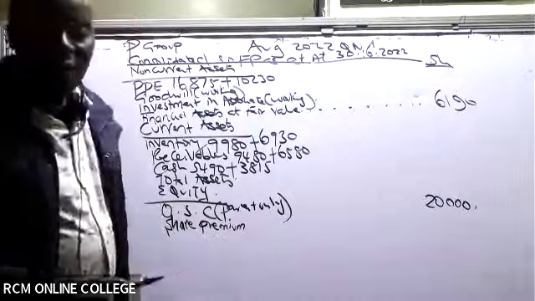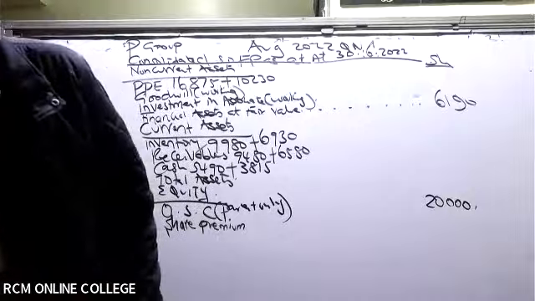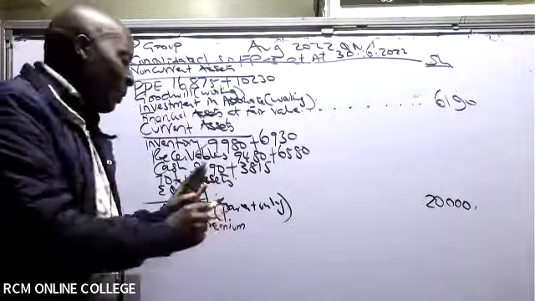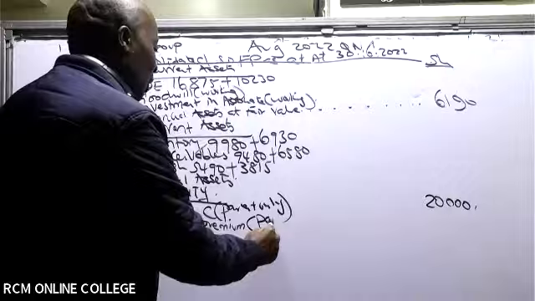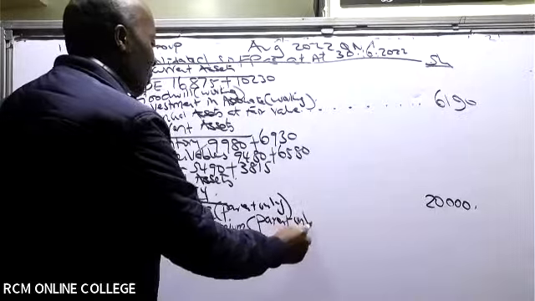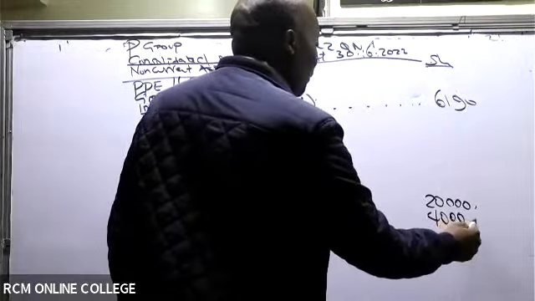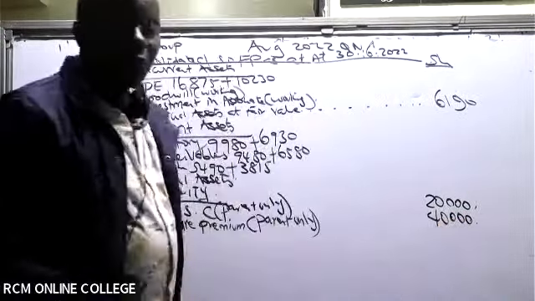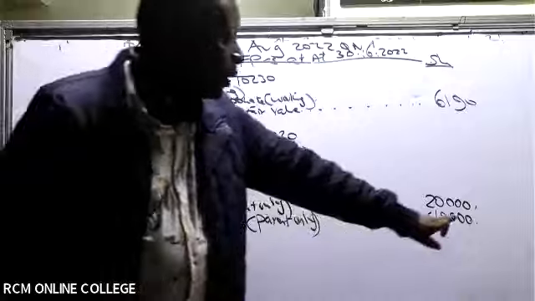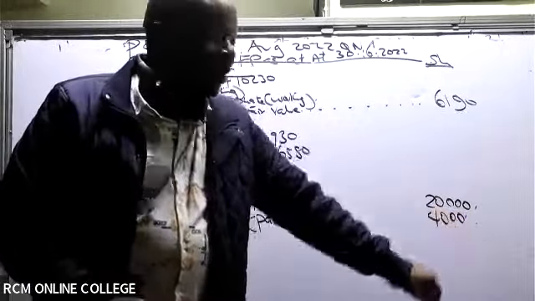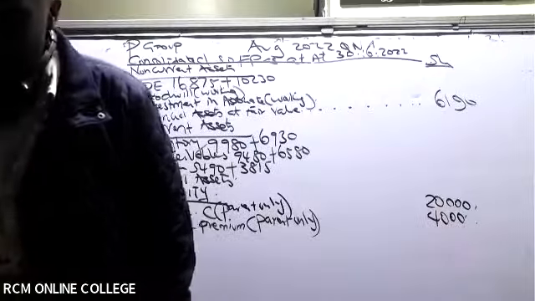Share premium over how much? Share premium of 4,000, isn't it? Again, it's parent only. Share premium is parent only. So we have here 4,000. 4, not 40. All right.